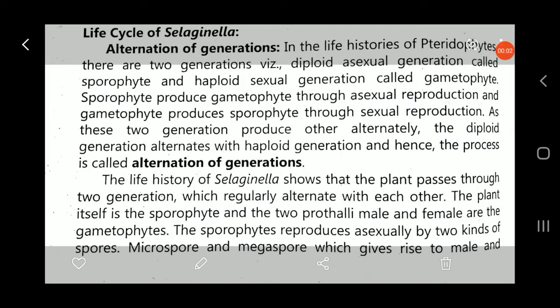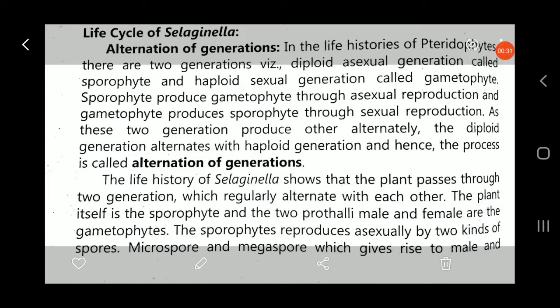In the previous lecture, we discussed asexual reproduction, fertilization, and then development after fertilization, that is the zygote formation, then embryo formation, and organogenesis. Now, the last point of this lecture is the alternation of generation. Now, in Selaginella, or in Pteridophytes, how does alternation of generation take place? Now we can see in this topic.